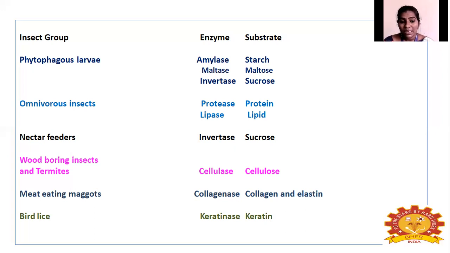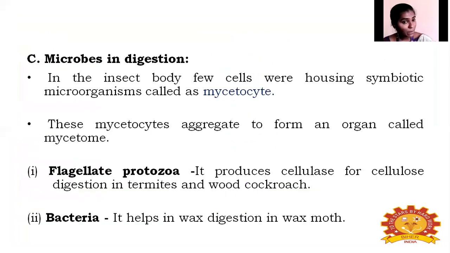Meat eating maggots have collagenase, with substrates collagen and elastin, and bird lice have keratinase and keratin. So these are all the enzymes and their substrates. This is about the digestion that happens by the enzymes produced or secreted from the insect digestive gland.